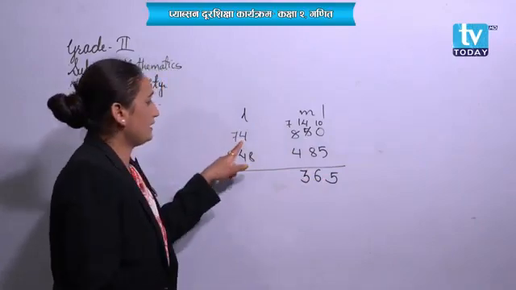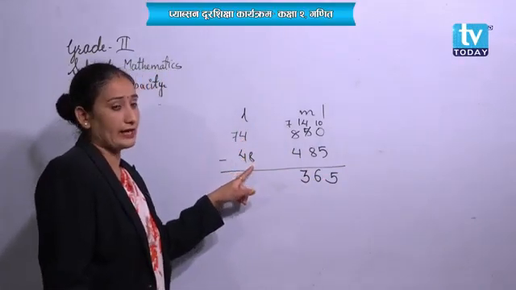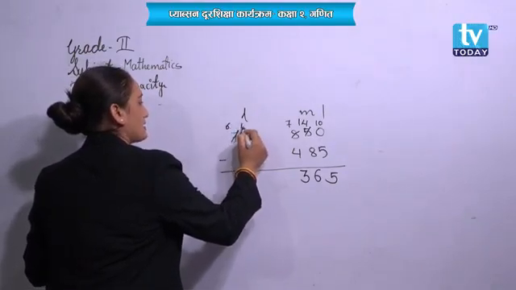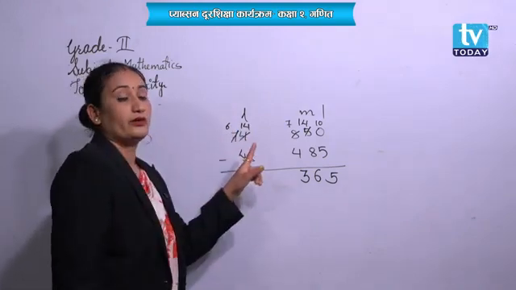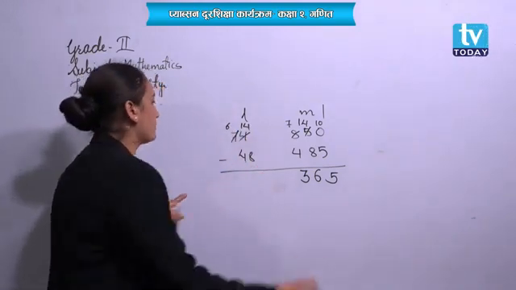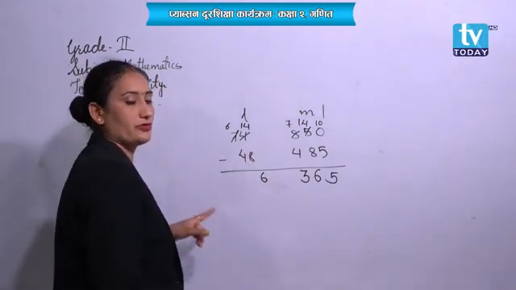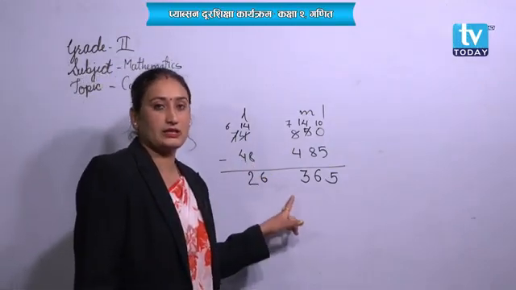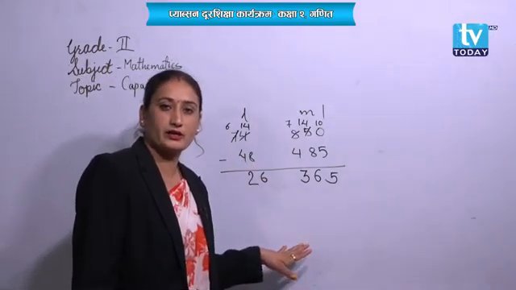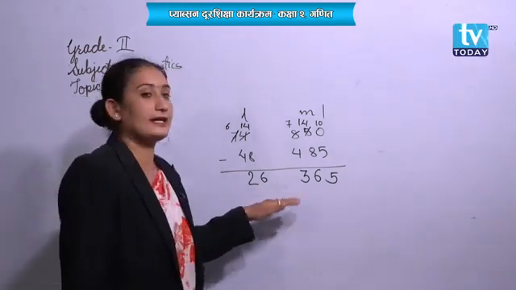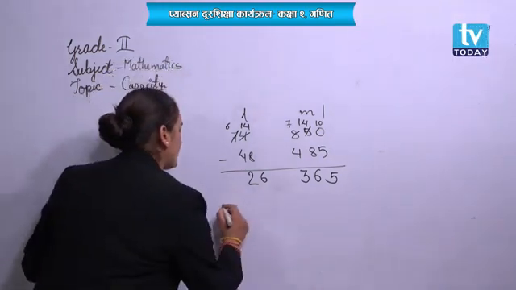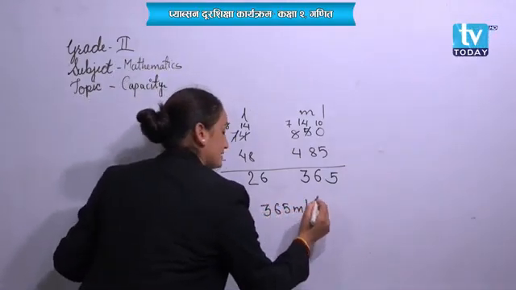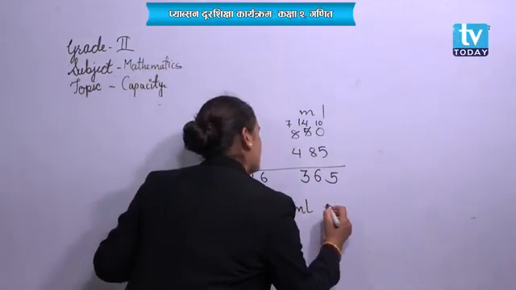Just like this. Let's see here. 4 is smaller than the 8. Let's ask one borrow from the 7. 7 will be 6 and 4 will be 14. 14 minus 8, again it will be 6. 6 minus 4, it will be 2. Now total amount of petrol left in the car is 26 liter 365 milliliter of petrol is left.